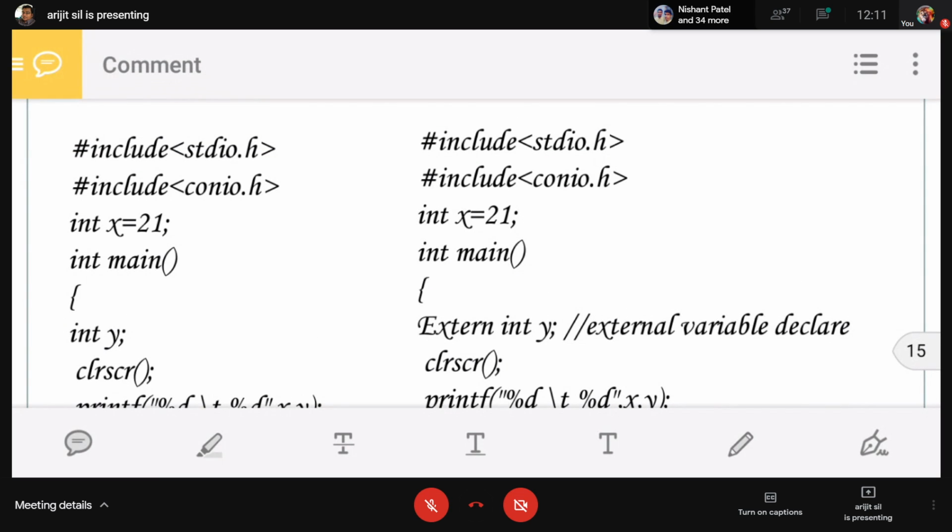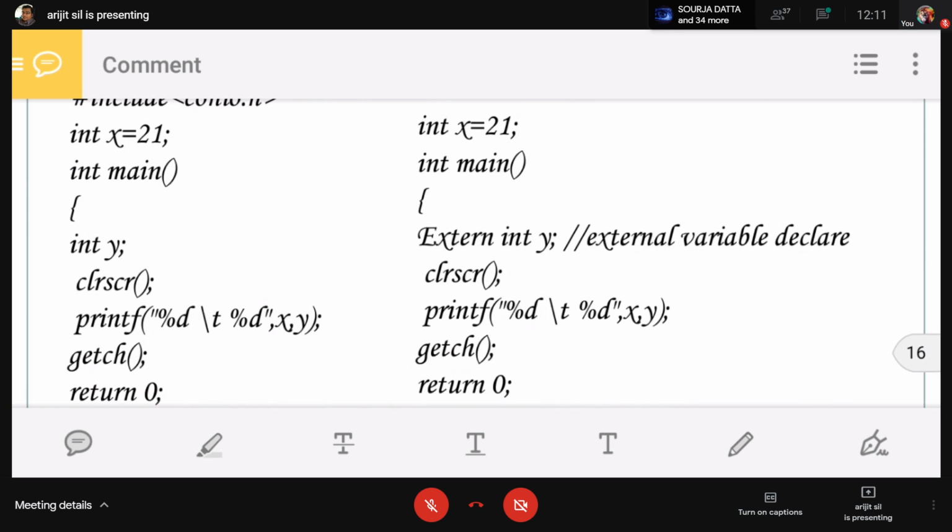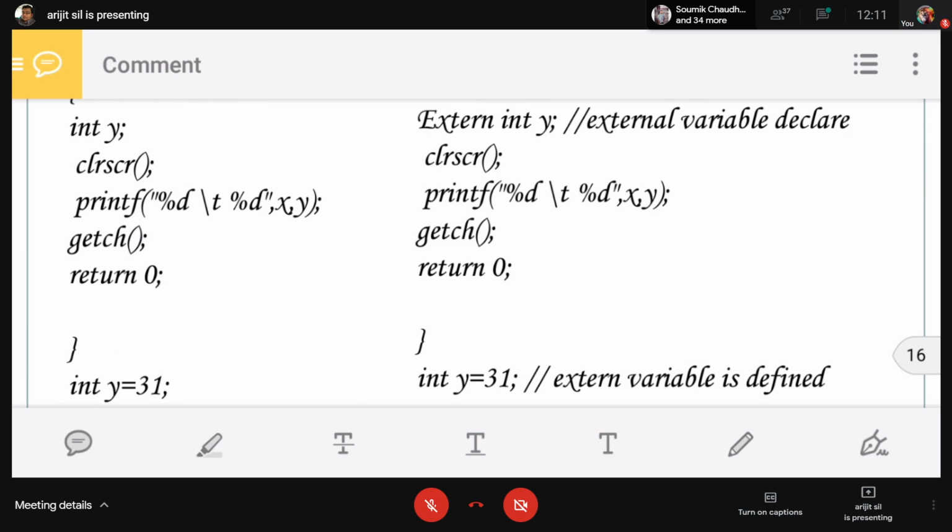For a global variable, when we declare it, you can write extern or not. It is not mandatory, but it will always be a global variable. But inside any function, maybe the main function or any other function, if we declare a variable without writing extern, it can't take the global variable. By default it will be an auto variable. In the right hand side program, I declared extern int y, so y is the global variable. Similarly, in the left hand side, printf x, y, is the same.